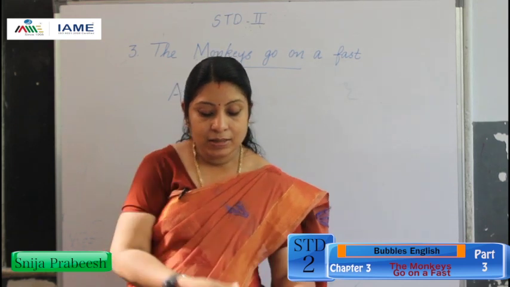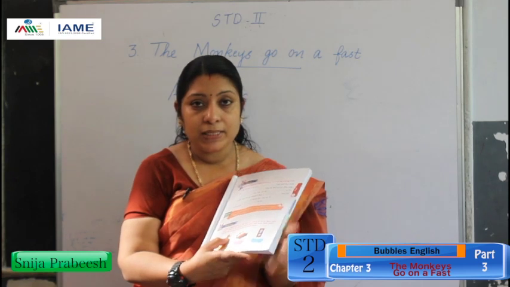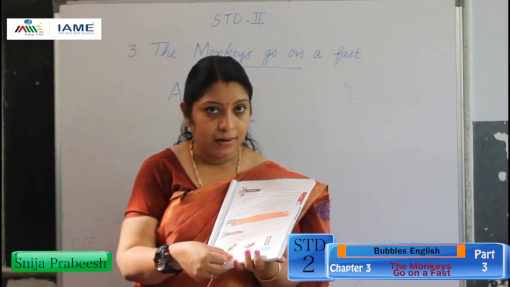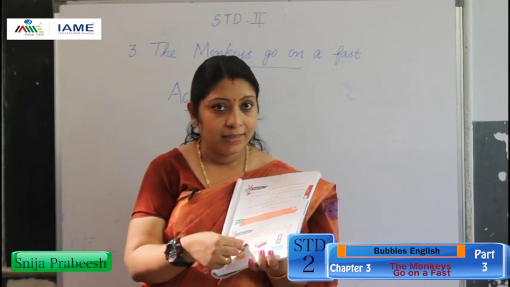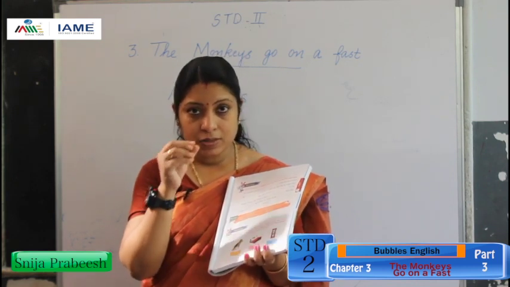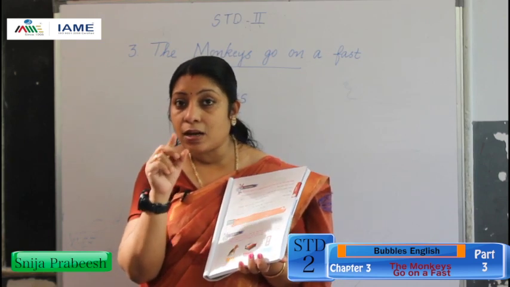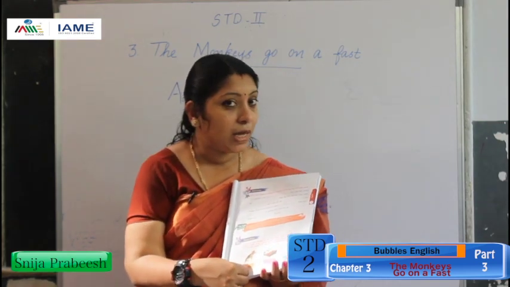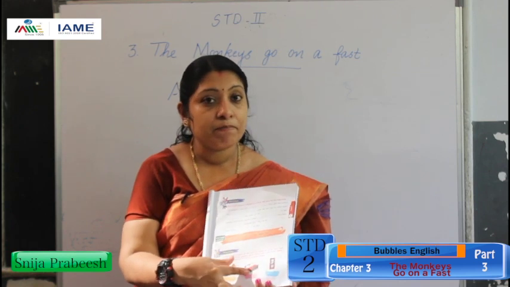Okay? So here you can see some pictures. Look at those pictures and write its spelling here. So what is the first picture? That is a dog. How can we pronounce it? Dog. D. So here you have to write dog. Next, what is this?